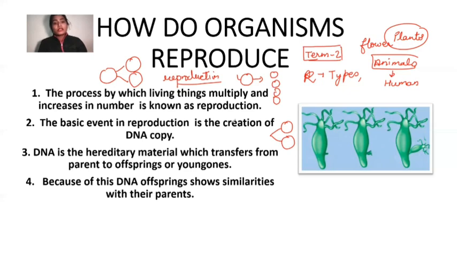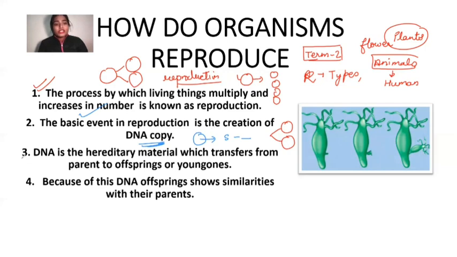Firstly, let's discuss the important points of reproduction. Reproduction is the process by which living things get multiplied and increase in number. So what is the main process of reproduction? The main process of reproduction is copying DNA. DNA from the parents comes to the offspring, so the child gets the same DNA, or DNA matching that of their parents.